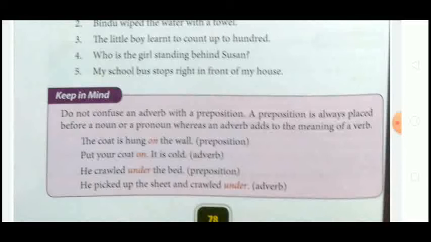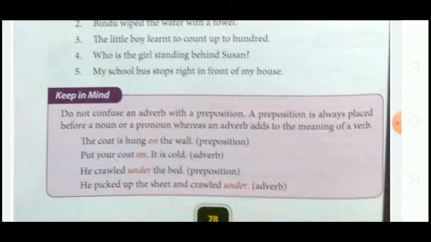Let's see. The coat is hanged on the wall. Here, on is a preposition because it is used before the words the wall. Second one: put your coat on, it is cold. Here on is used as an adverb because it adds something more to the meaning of the verb.